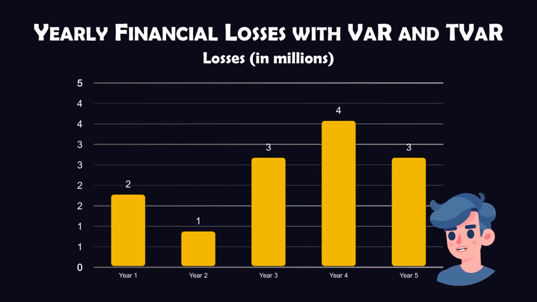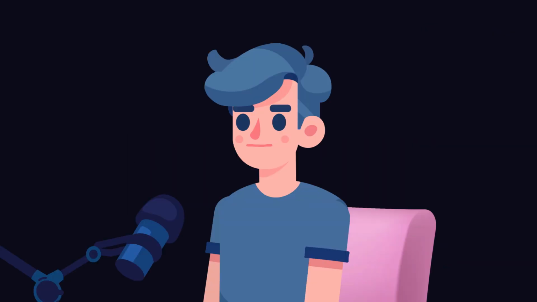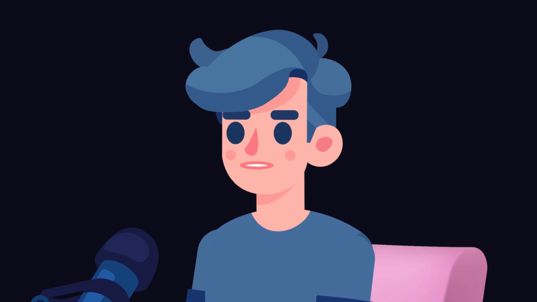The following line graph shows a sample dataset of yearly financial losses for a company and highlights the VaR and TVaR for each year. We can see from the dataset that the losses vary each year, but by calculating both VaR and TVaR, we gain a clearer picture of both the maximum expected loss at a given confidence level and the average expected loss in the worst-case scenario.